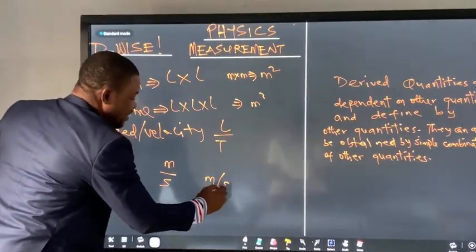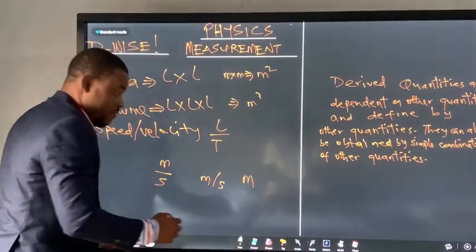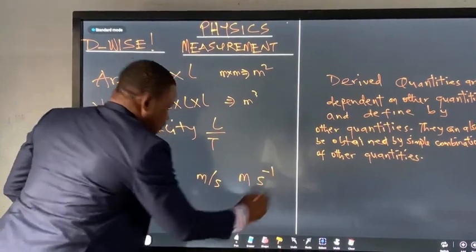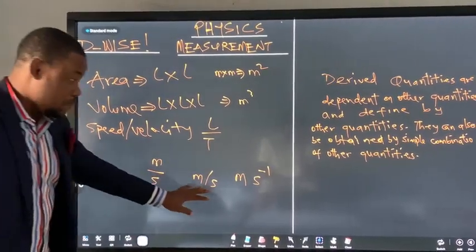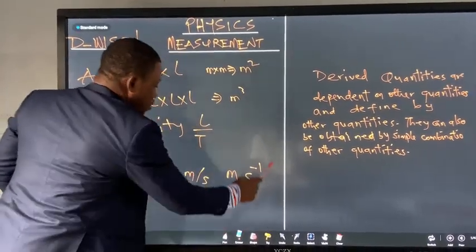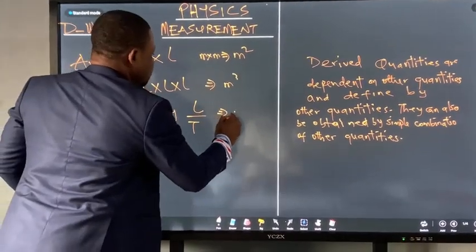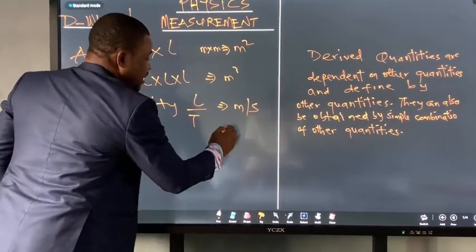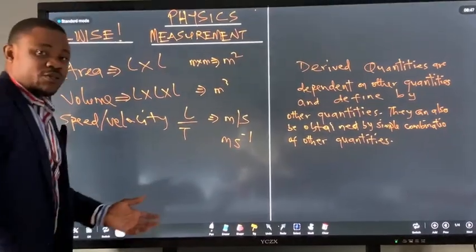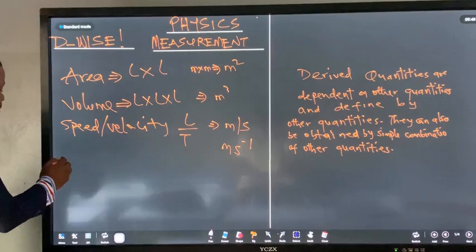Meaning that the unit is going to be meter per second. Or if you want to write it the other way, for those of you that have done indices, I can write meter per second like this. They are both the same. So the unit for velocity or the unit for speed is going to be meters per second. And you can write it like this also. It doesn't stop it. Alright? The next thing I'm going to talk about is acceleration.